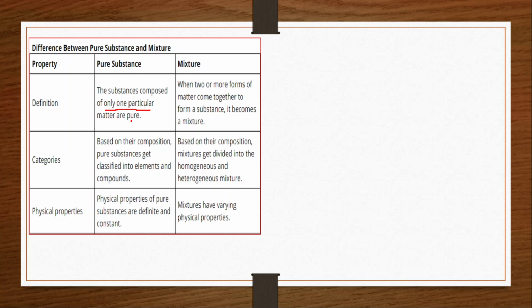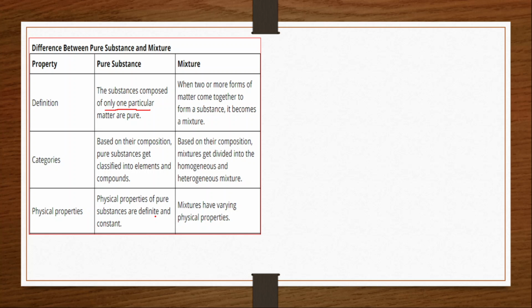Matter, on the basis of chemical composition, is classified into pure substance and mixture. A pure substance is the one which is made up of only one type of particle, and a mixture is the one which is made up of two or more different types of particles or substances. Then it is called a mixture. Based on their composition, pure substances get classified into elements and compounds, as we have seen. Mixtures have been classified into homogeneous and heterogeneous mixtures.